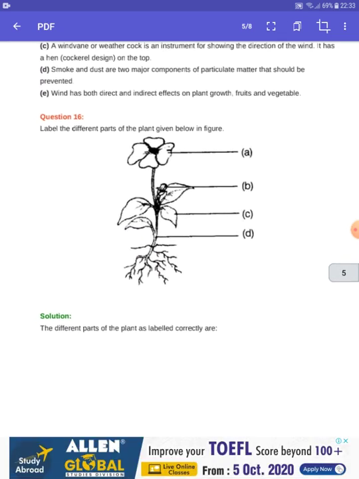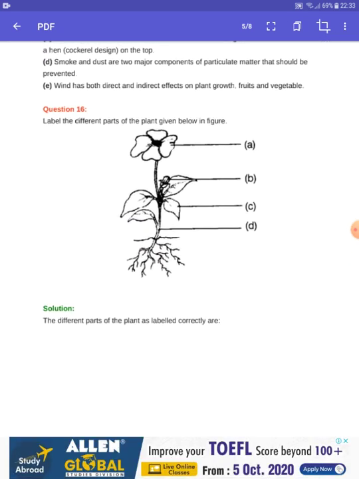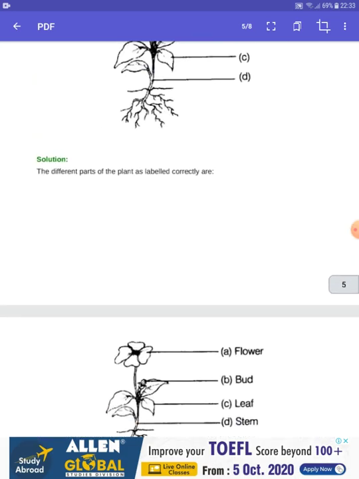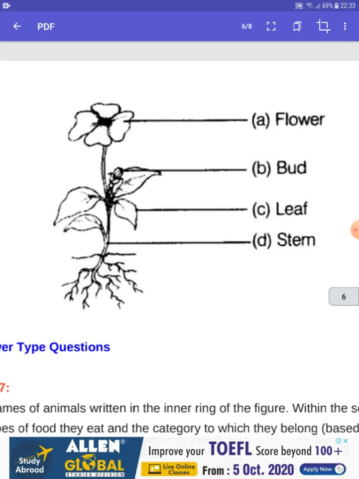The next question is we have to label this. Label the different parts of the plant given in the figure. This is the labeled figure you can see on the screen. That is the stem, leaf, buds and flowers.